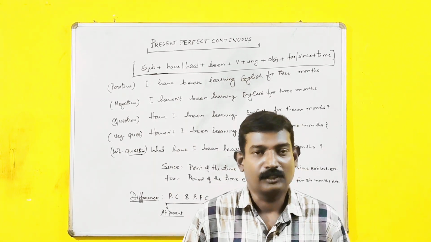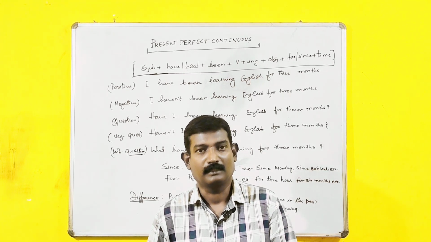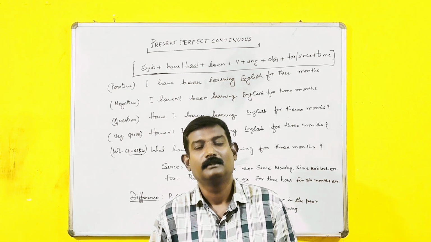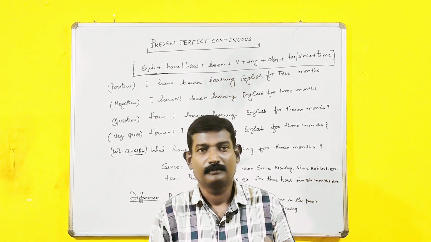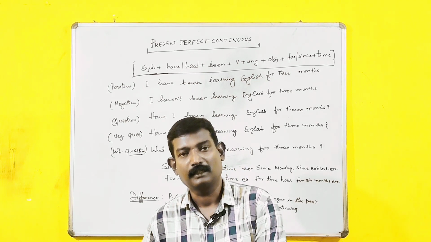Well, today in this video, I'm going to discuss present perfect continuous and the difference between present perfect continuous and present continuous.